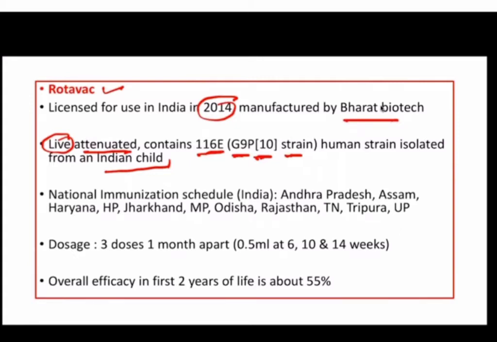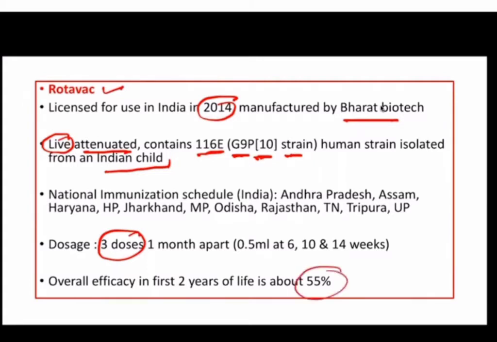So rotavirus vaccine is now part of the national immunization schedule in India in different states. It has been introduced in a phased manner, and it is an oral vaccine. Okay, it is a live attenuated oral vaccine which is given in 3 doses 1 month apart. So generally it is given at 6, 10, and 14 weeks along with DPT, 5 drops per dose, and the overall efficacy of this vaccine over 2 years is about 55%.